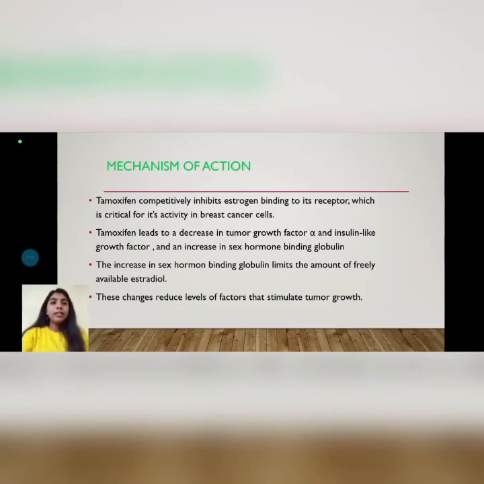Tamoxifen leads to a decrease in transforming growth factor alpha and insulin-like growth factor and an increase in sex hormone binding globulin. The increase in sex hormone binding globulin limits the amount of freely available estradiol. These changes reduce the level of factors that stimulate tumor growth.